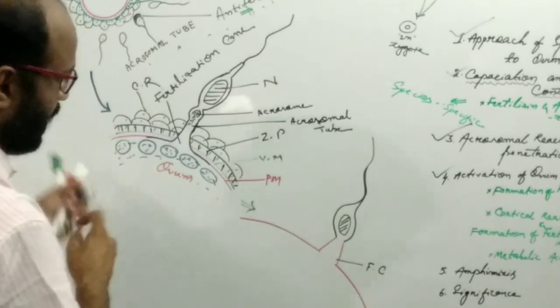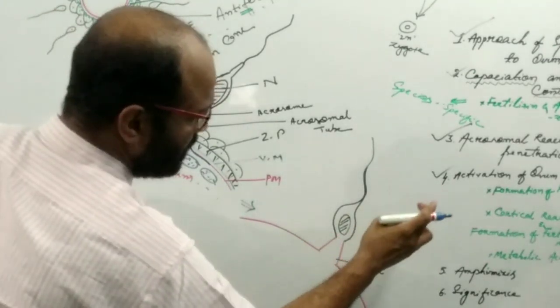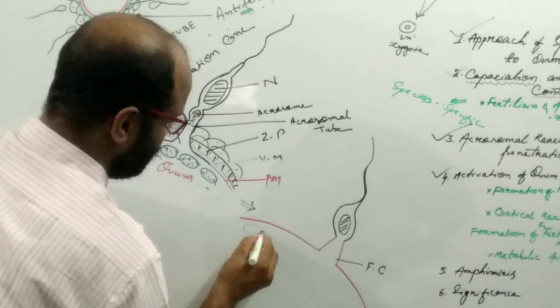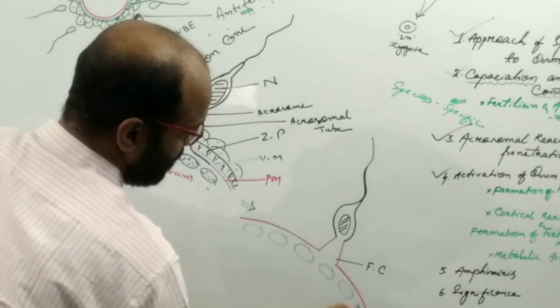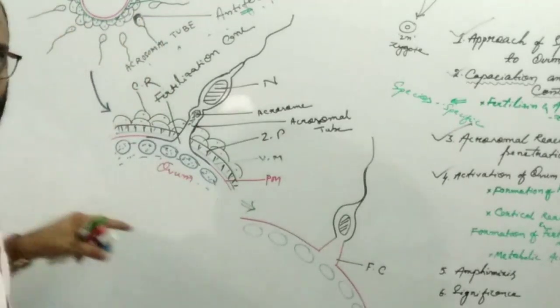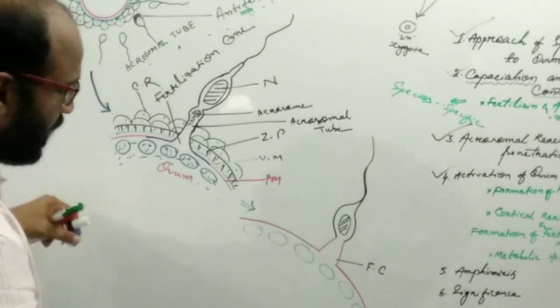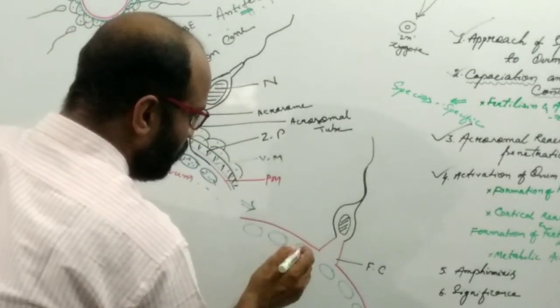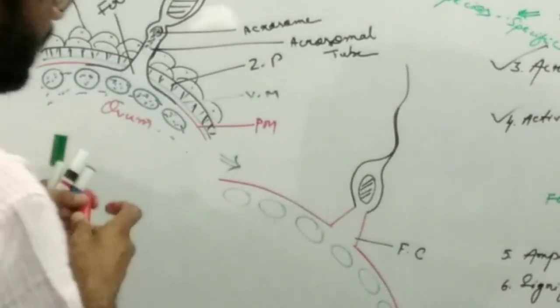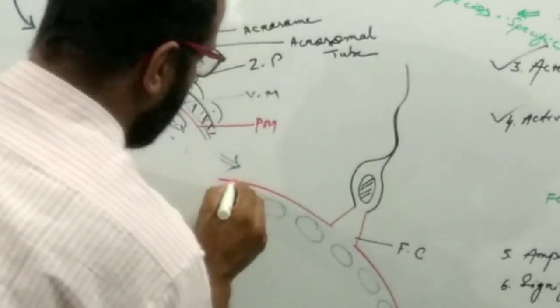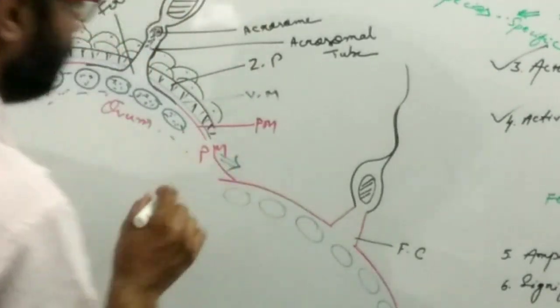So these cortical granules, after the formation of the fertilization cone, fuse with the plasma membrane. So this is the red color. This is the plasma membrane of the ovum.